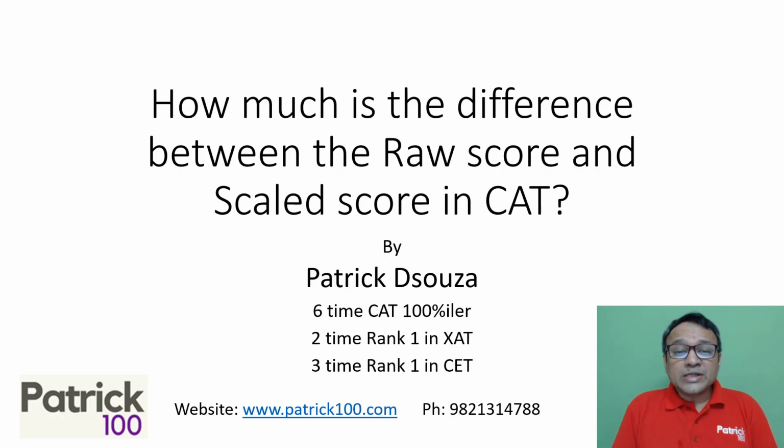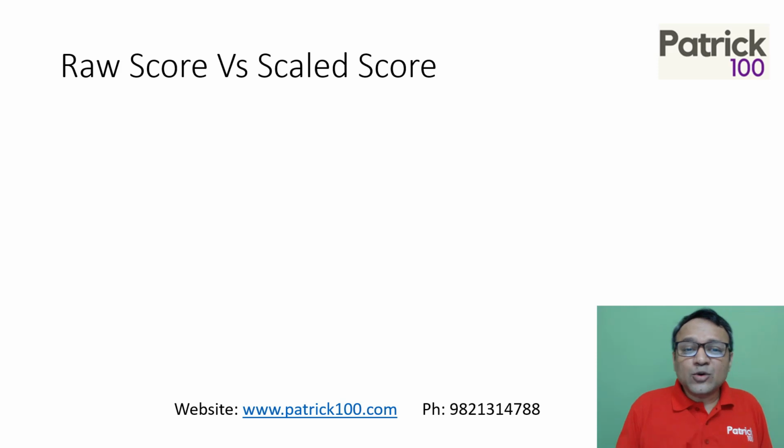I am here to discuss the difference between the raw score and the scale score. How much is the difference normally? Normally, when we look at targets, we look at the scale score. Percentiles given in the exam are based on scale scores, but what we actually score is the raw score. So how much is the difference? Let's try to understand, because that will help us understand what we need to actually score to get the required percentile.